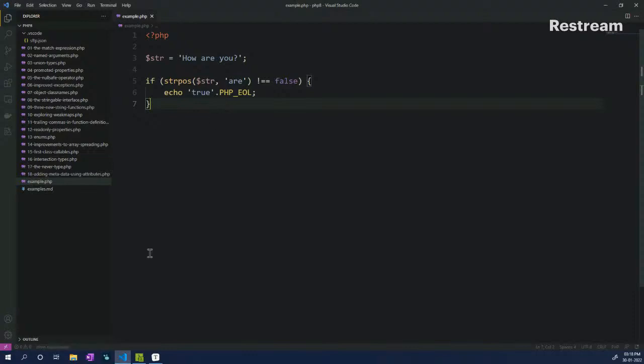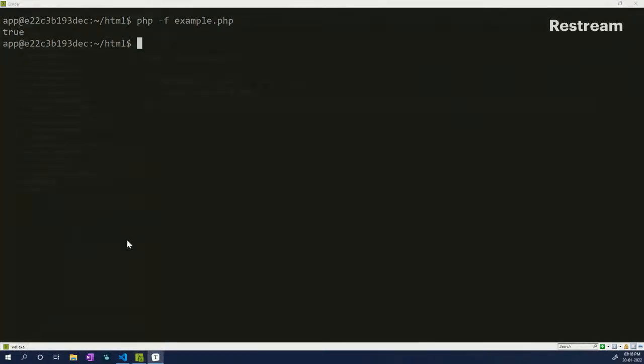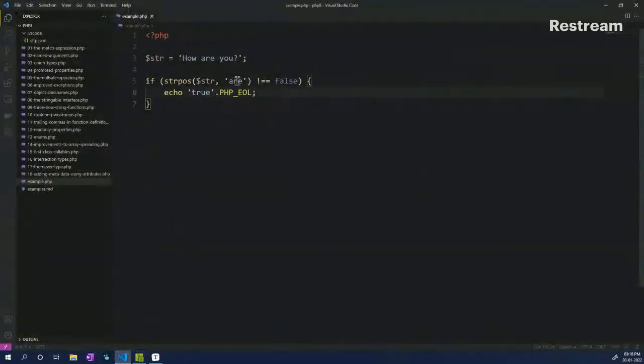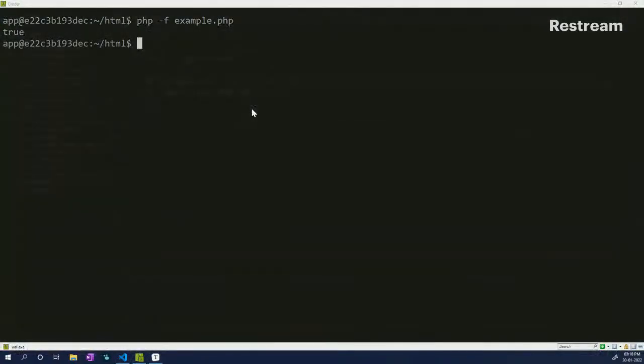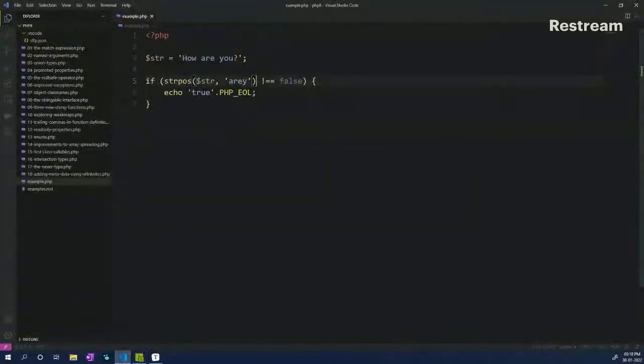If I run this example, you will see that it is returning true. But if I change it to something else wherein the word is not present in the string, you will see that it doesn't return anything because it doesn't satisfy the if statement.